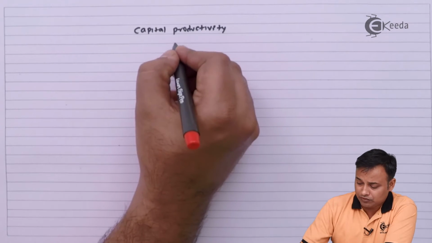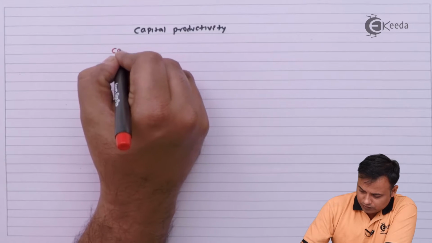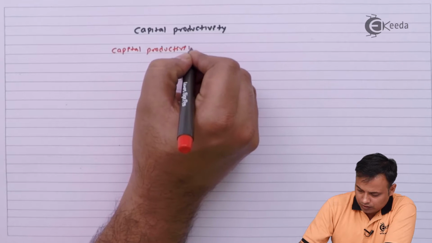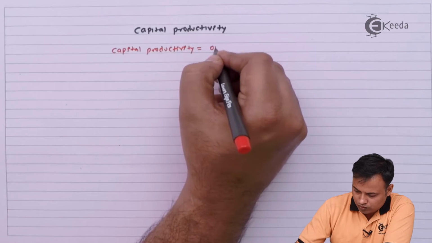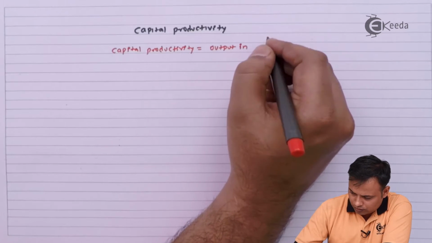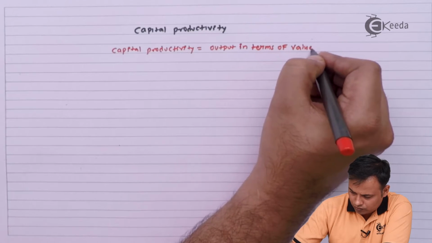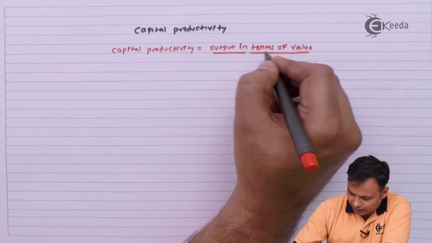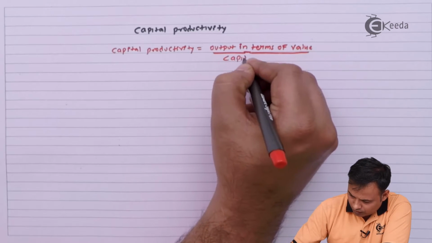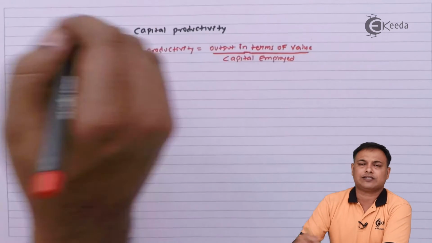For capital productivity, I will use multiple formulas. The first formula will be capital productivity equals output in terms of value divided by capital employed or asset employed.